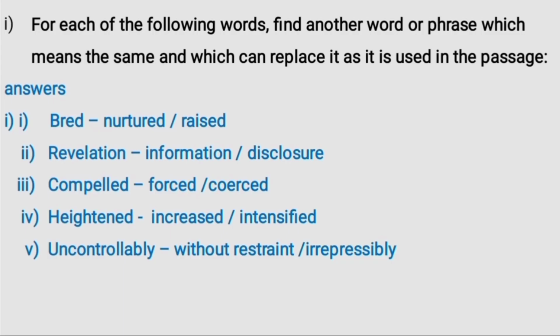Here are the answers. We have bread: nurtured or raised. Revelation: information or disclosure. Compelled: forced or coerced. Heightened: increased or intensified. Uncontrollably: without restraint or irrepressibly. Please do not give two or more answers to vocabulary questions in an exam. We brought two options for you to know that either of them is correct. So make sure you give only one answer which you are certain is correct. Do not give more than one.